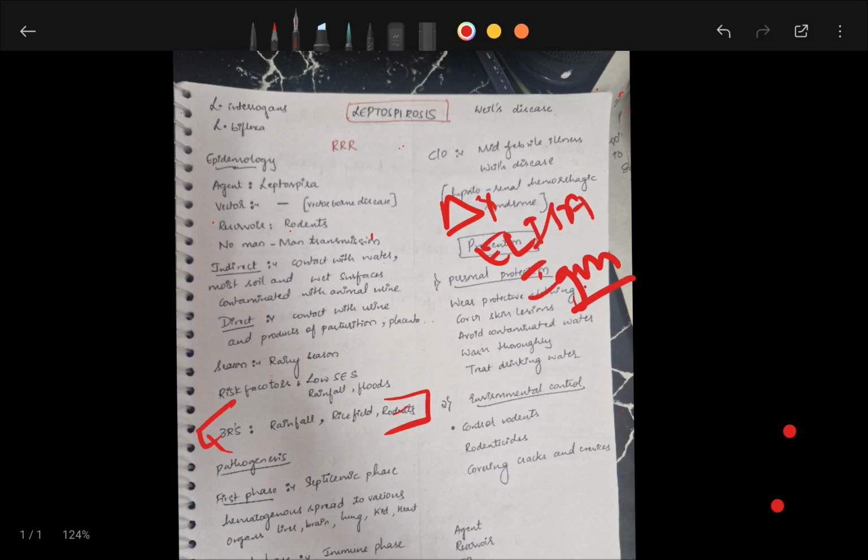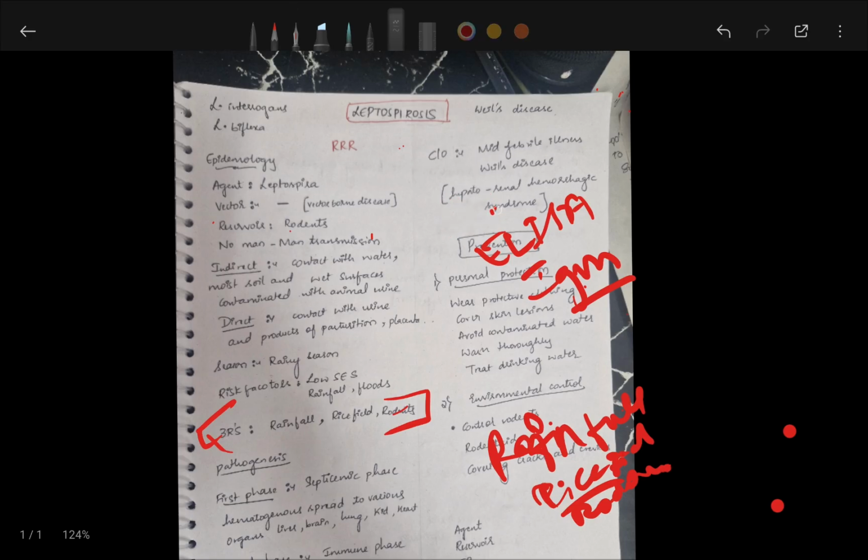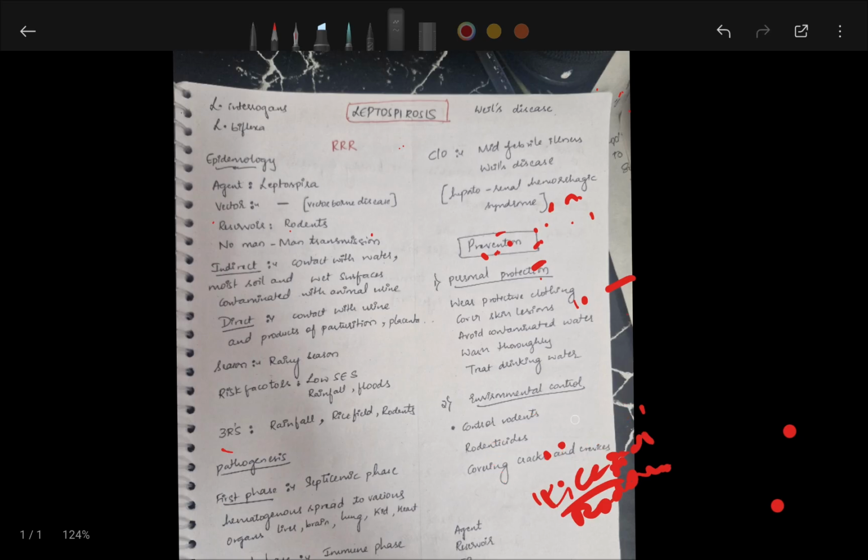The 3 R's are helpful for you to remember. Rainfall, the most common season where you see leptospirosis. Rice field, stagnant water, and rodents are the reservoir. These are the 3 R's you need to remember regarding leptospirosis. Diagnosis, as I told, ELISA, IgM antibodies, or microscopic agglutination test, PCR, anything you can do.